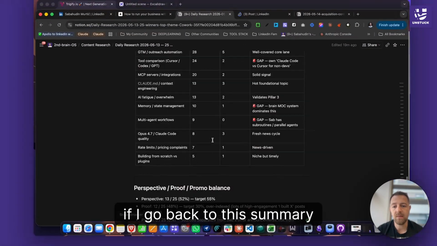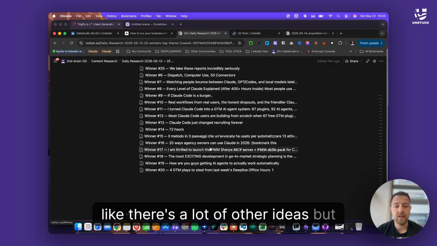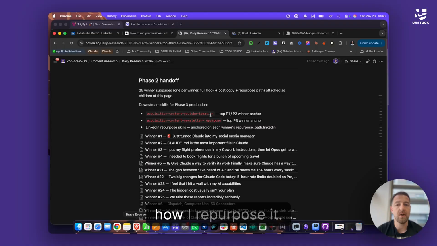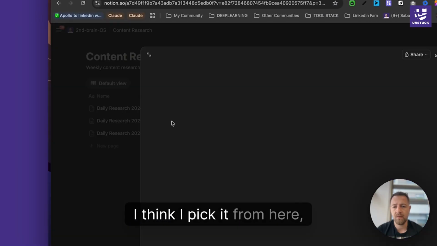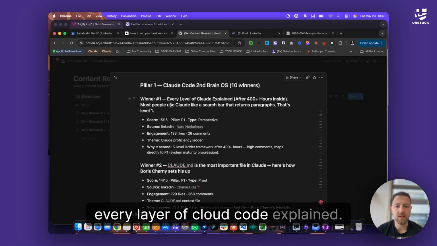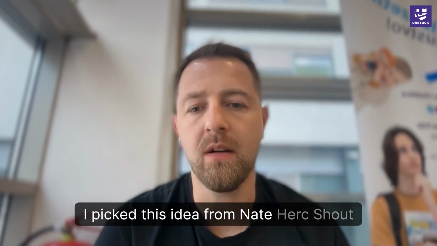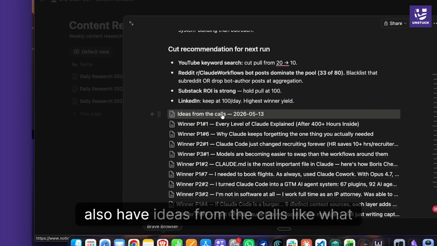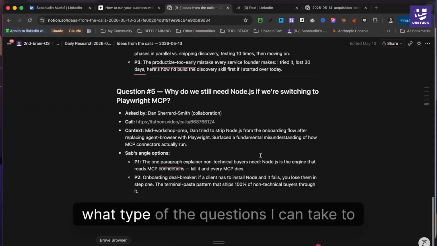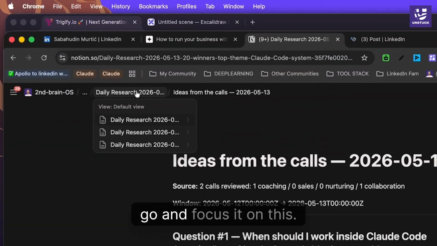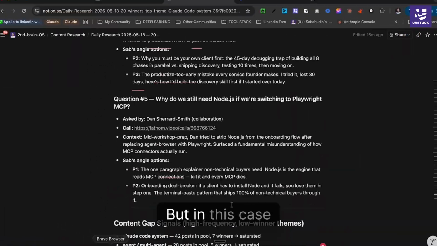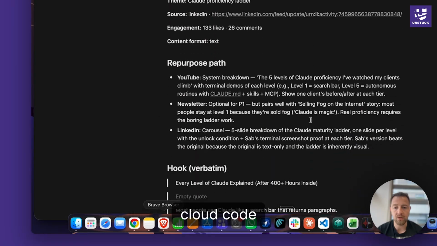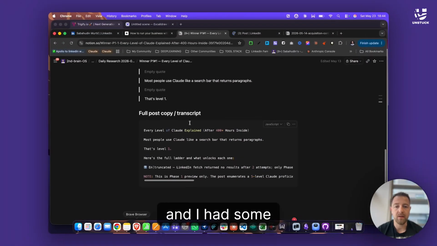If I go back to this summary, there are a lot of other ideas, but in this case I picked one of these ideas, which I'm going to show you how I repurpose. I think I picked it from Every Layer of Claude Code Explained. Yes, I picked this idea from Nate Herk. Shout out to Nate Herk, a really great creator. In this case, as you can see, you also have ideas from the calls, what types of questions I can create to focus on this. But here I picked the winning idea, Every Layer of Claude Code, and it has some transcript from